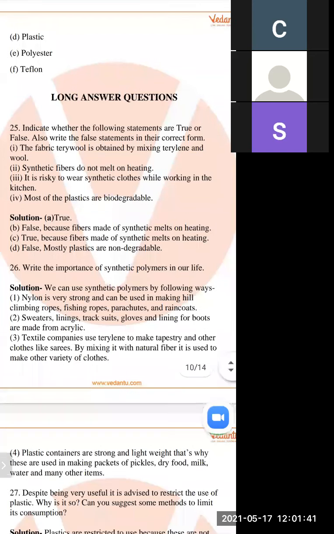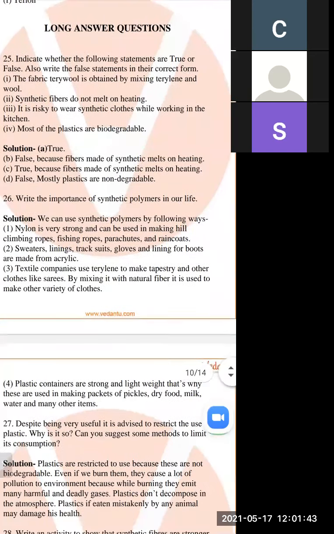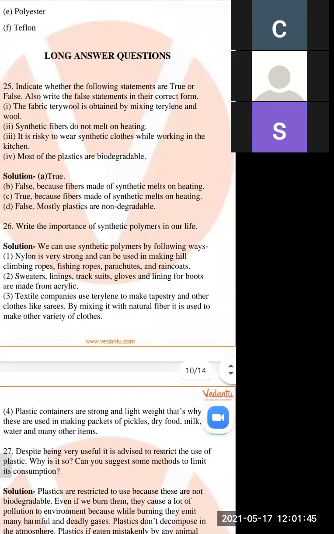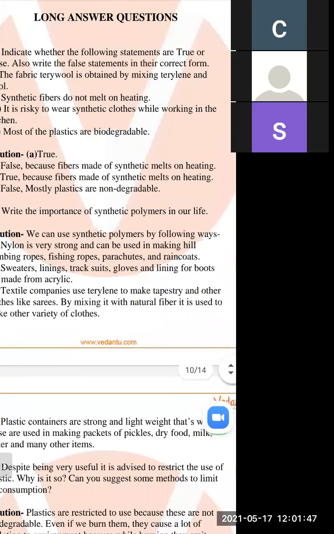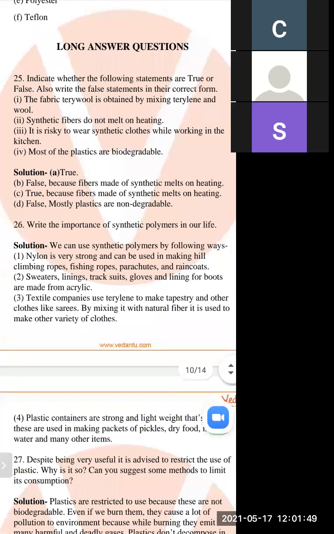Next is write the importance of synthetic fibers in our daily life. It is used for making ropes, parachutes, raincoats and sweaters, and acrylic is used for making sweaters, blankets and many other materials.